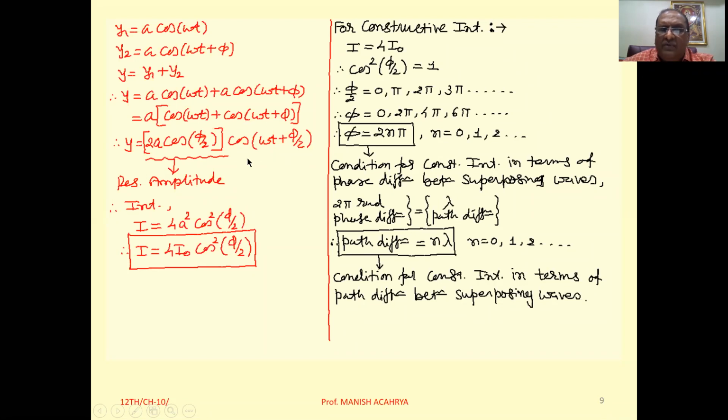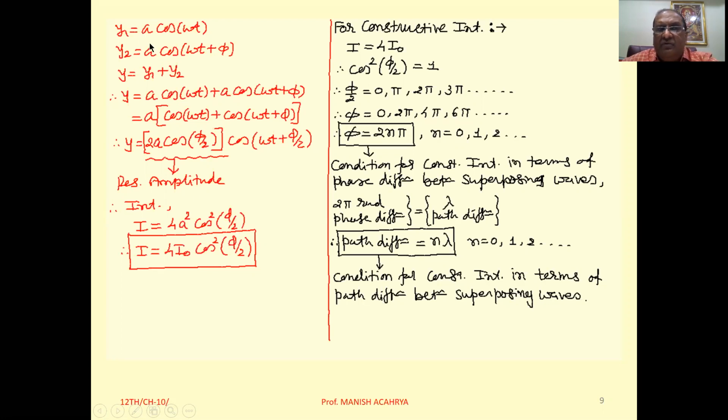Now, the multiple of cos (omega t plus something), which I wrote in the square bracket, will be the resultant amplitude. So we can write the resultant amplitude as 2a cos (phi by 2). So the resultant intensity at the point of superposition, which is proportional to the square of amplitude, we can give by the equation I equal to 4a square cos square (phi by 2).